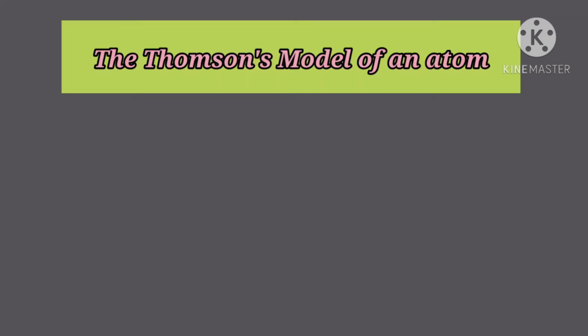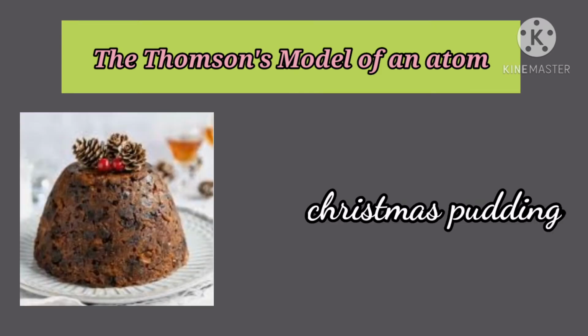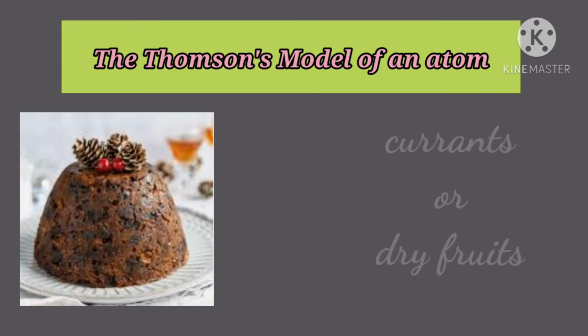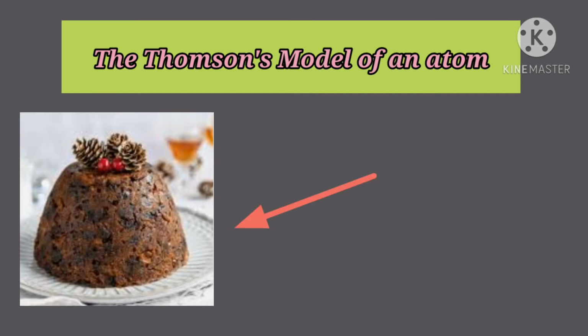The Thomson's model of an atom. Thomson proposed the model of an atom to be similar to that of a Christmas pudding. The electrons in a sphere of positive charge were like currants or dry fruits in a spherical Christmas pudding.